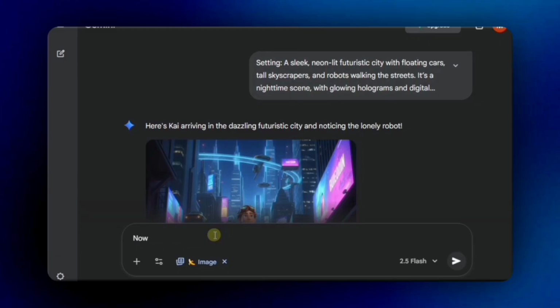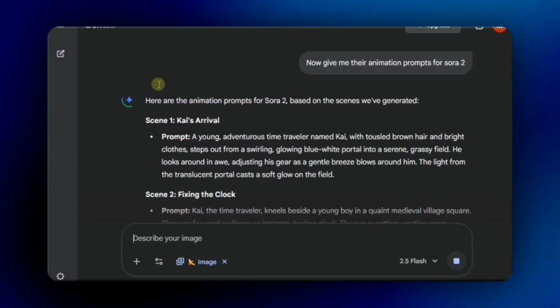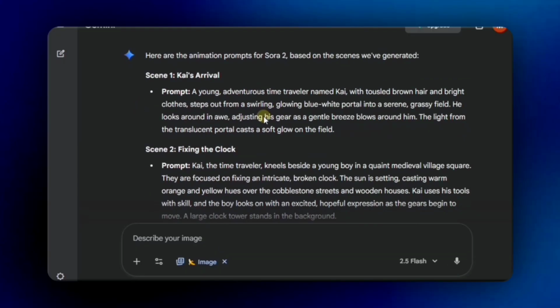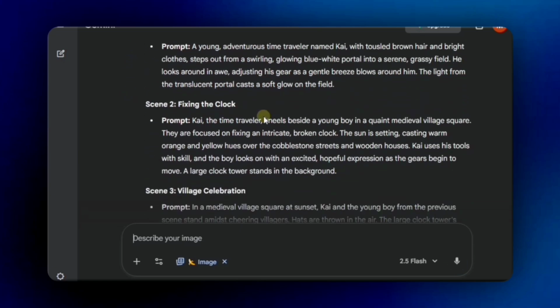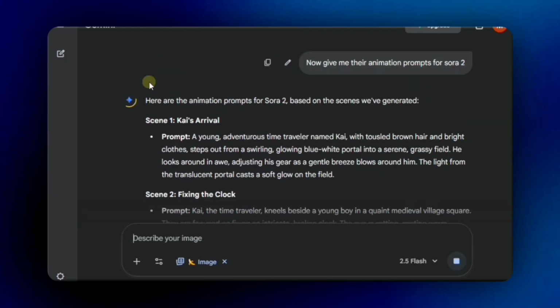After generating all the scenes, it's time to convert your images into a video. For that, go to Gemini again and give this prompt. Now give me their animation prompt for Sora 2. Click Next, and Gemini will generate exact animation prompts for your scenes. Now, here's a trick. You don't even need paid voice tools like ElevenLabs anymore. Everything will be handled automatically.